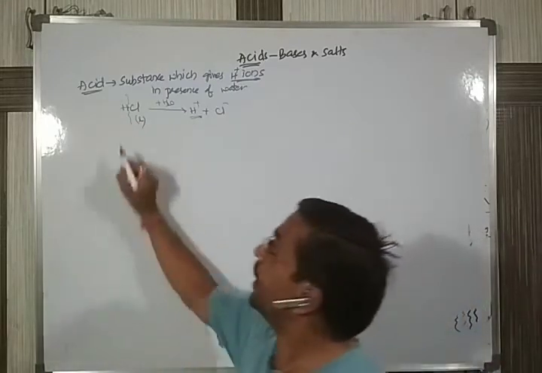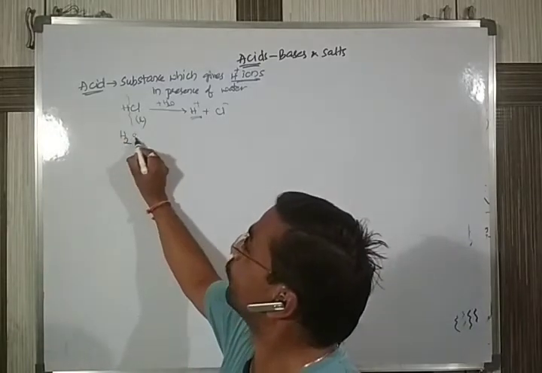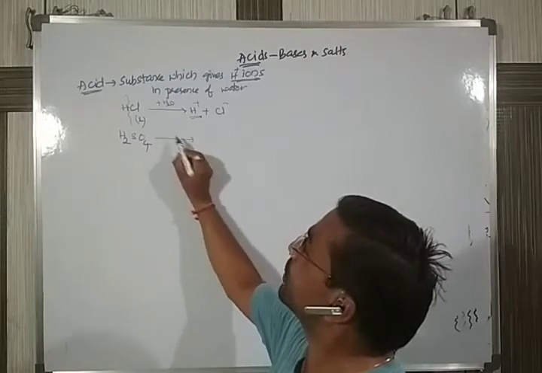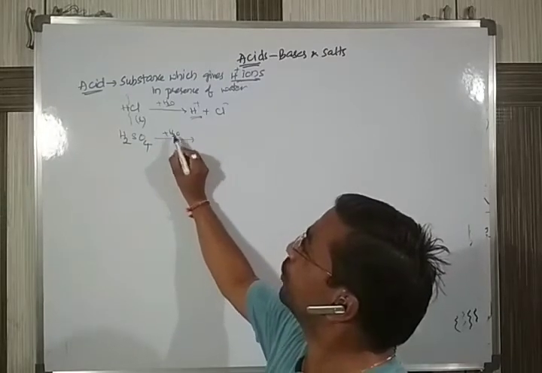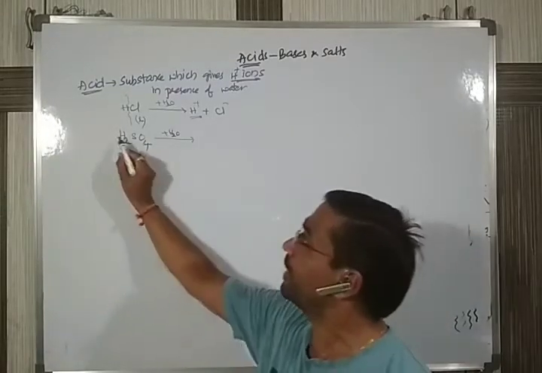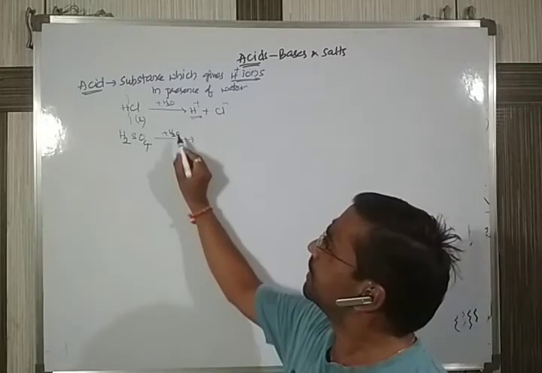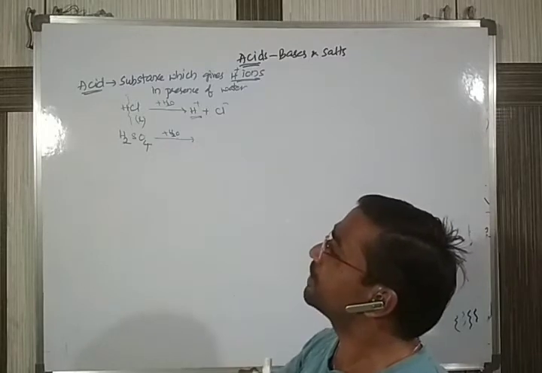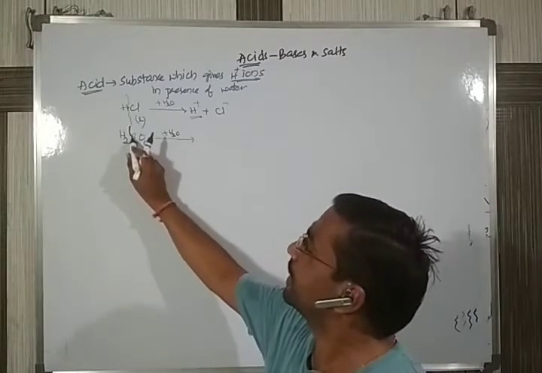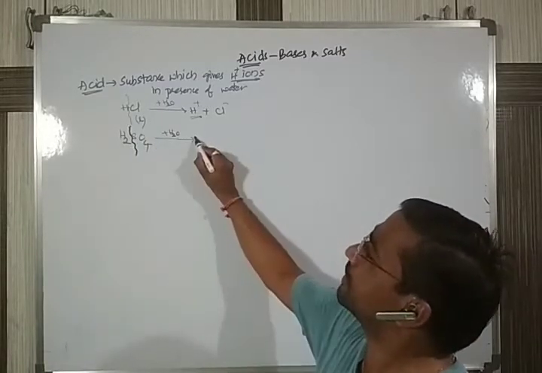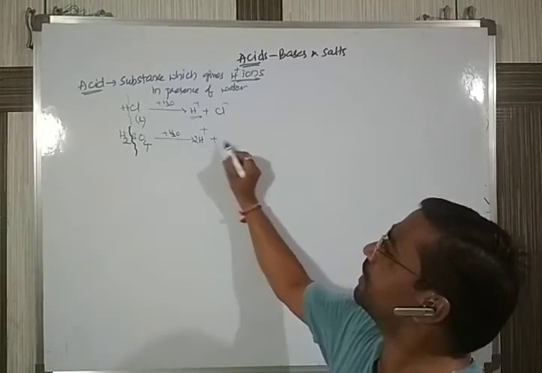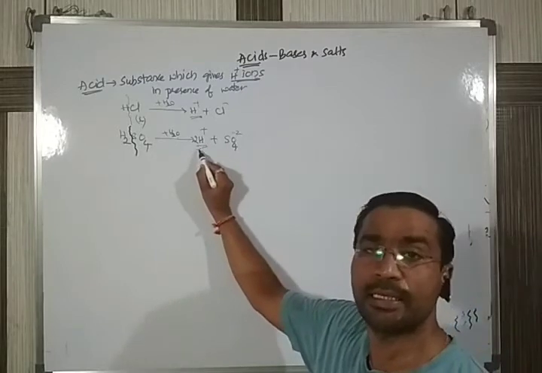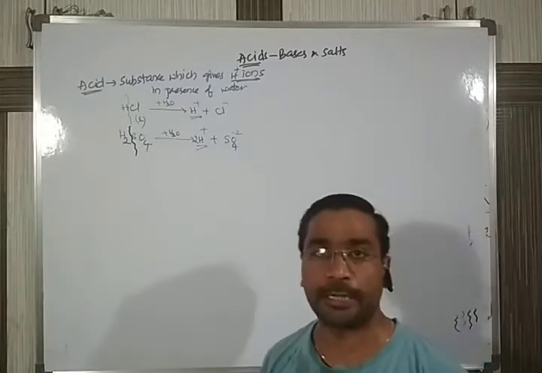Same thing, we have the example of H2SO4. The name of H2SO4 is sulfuric acid. This also, in the presence of water, do remember, this water is not reacting with it. The presence of water is sufficient to break this acid and convert it into ions. What ions? H plus ions along with a negative ion. So it gives 2 H plus ions and also the sulfate ion.